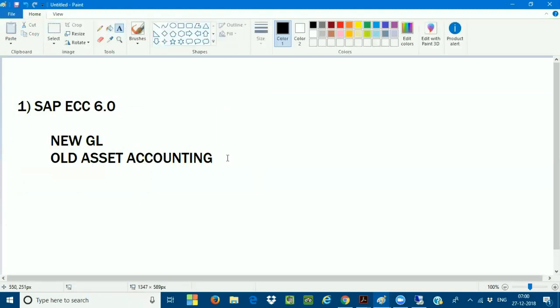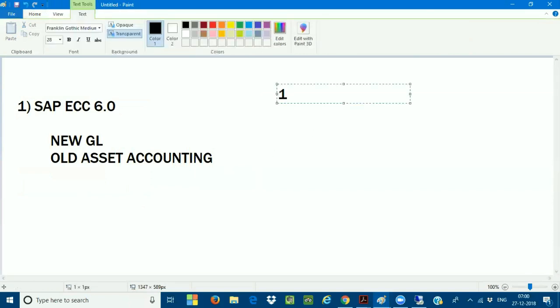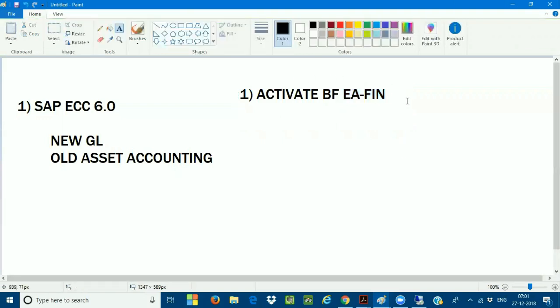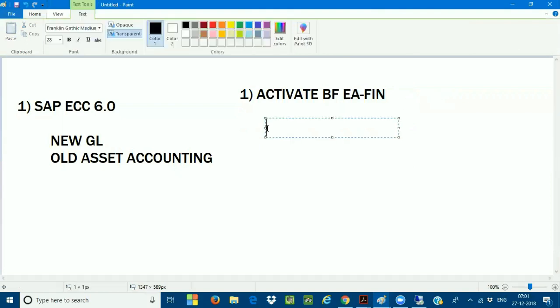Then what should I do? First, in step number 1, activate the business function EA-fin. Very, very important. Before you do this activation of the business function, make sure that you have corrected all the reconciliations between the asset accounting and the GL. I am writing the statement very clearly.